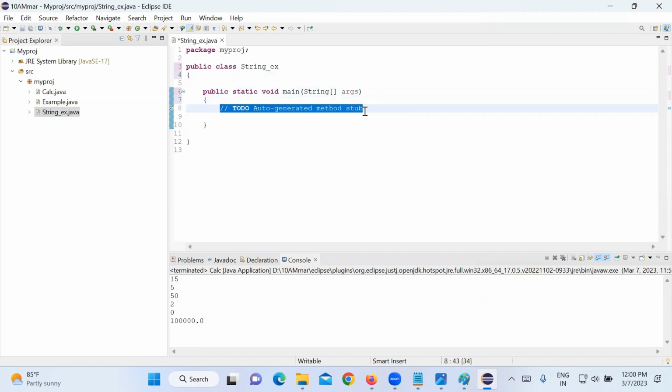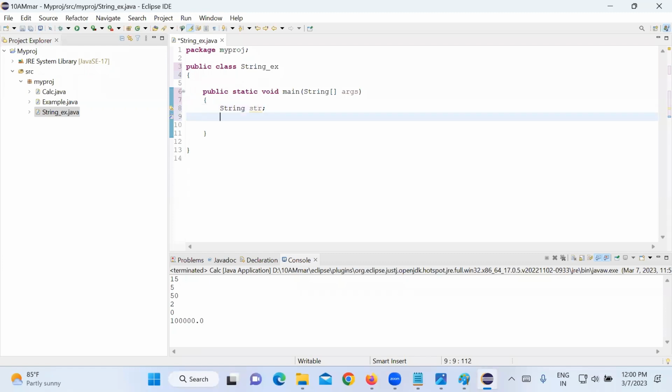Tell me how to declare one string variable. Come on, fast. String str. String str, can I declare a variable? Yes. Can I assign some value to that? str is equal to, some simple string we will take. I'll take "programming". Now programming is a string, right? What did we do? Declare a variable, and here we are assigning a value, right?